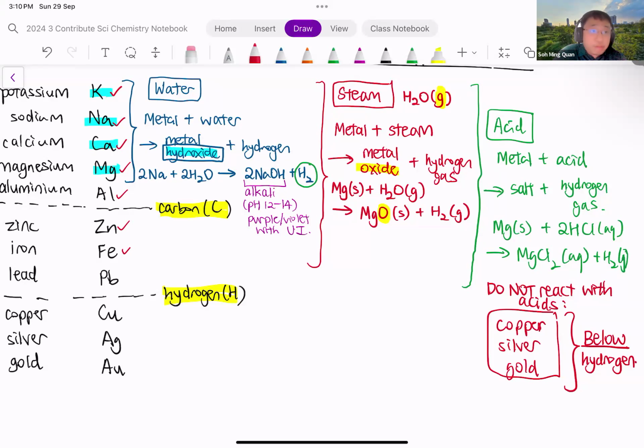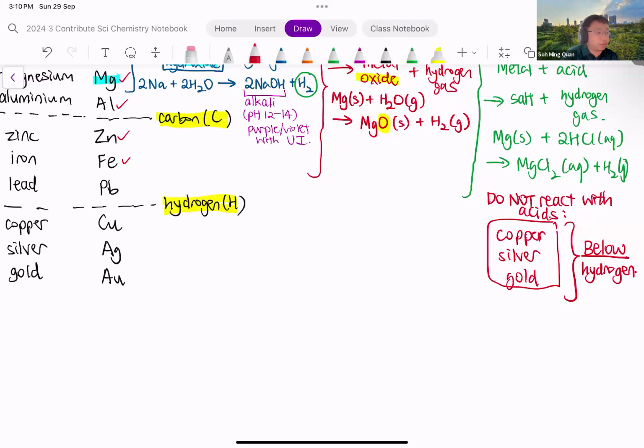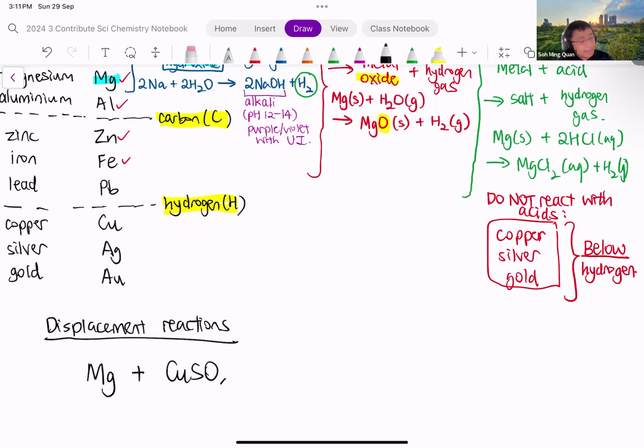Okay, so far we have looked at 3 reactions of metals with water, with steam, and with acid. So the very last reaction that we will look through is displacement reactions. So this is a type of reaction that we did in class. We have said that a more reactive metal can displace a less reactive metal from its compound. So for instance, magnesium. We know that magnesium metal is more reactive. On the other hand, copper is less reactive than magnesium, right? So what will happen in such a reaction?